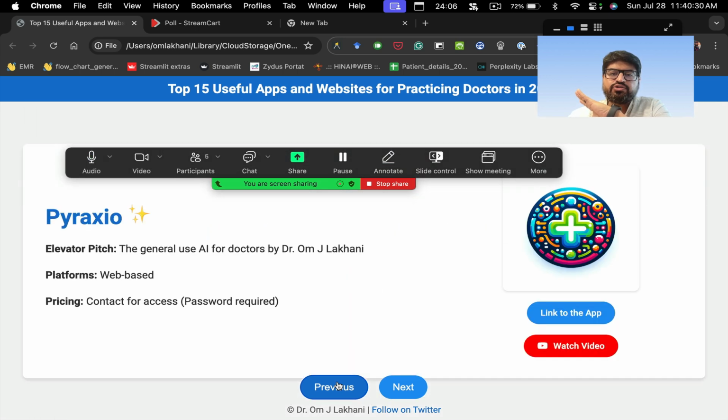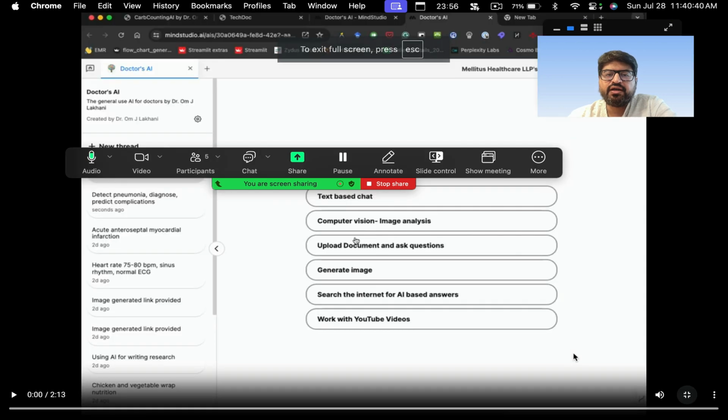Okay. So coming back to where we left, right? This app is called Pyraxio. I'll just show you the video of the app to show you how it works. So this is the first screen. Before this, when you go there, it will ask you for the password. The password I already told you is technochronology at gmail.com. Just enter that as a password.